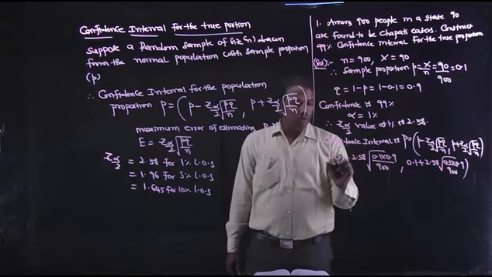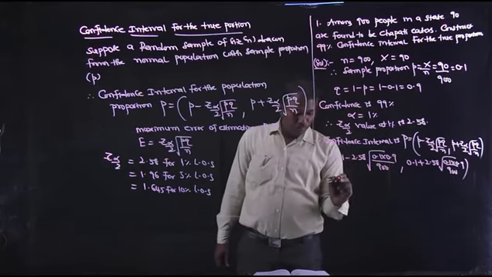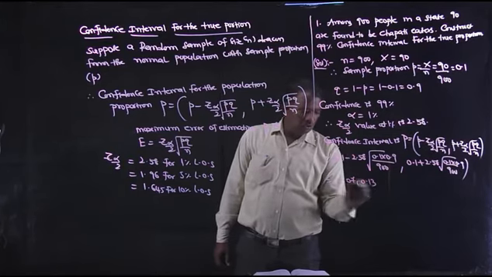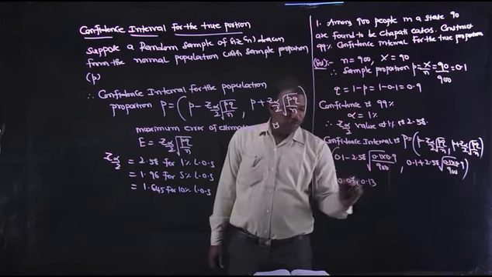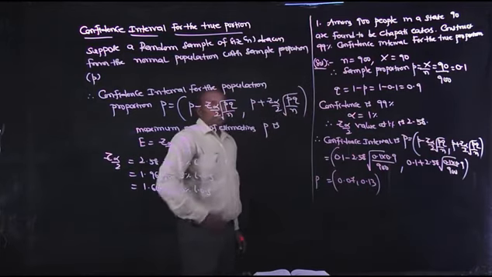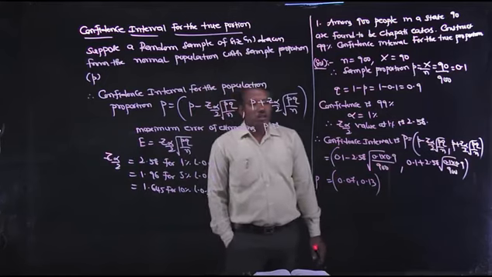Substituting all values, we get the true proportion interval 0.07, 0.13. So capital P lies between 0.07 and 0.13. That is the estimation of the confidence interval for the true proportion.